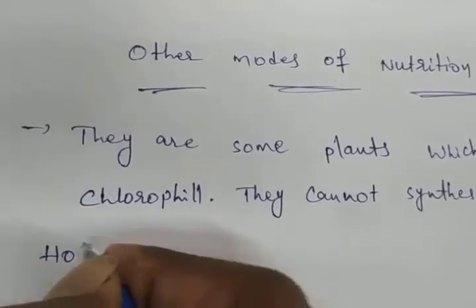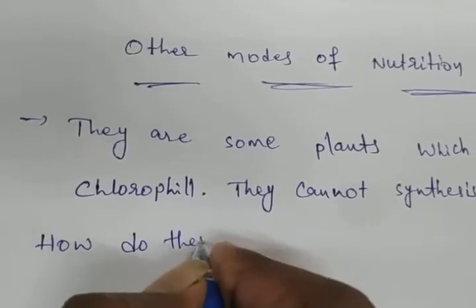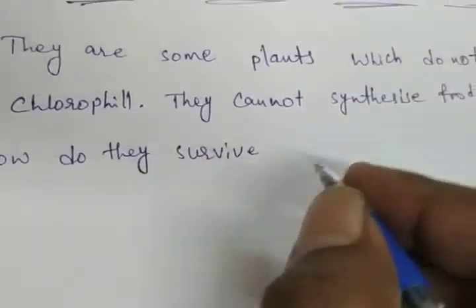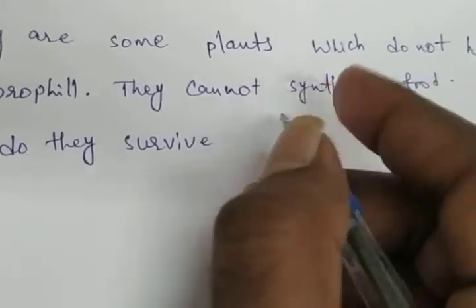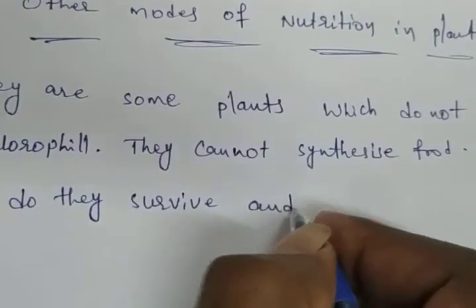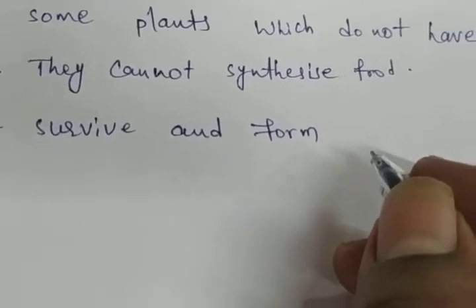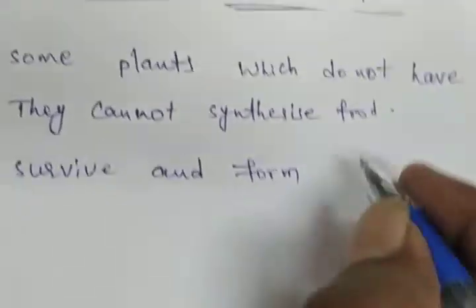How do they survive and form? Where do they derive nutrition?